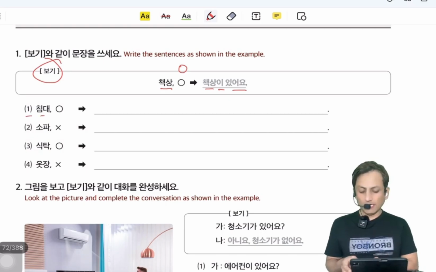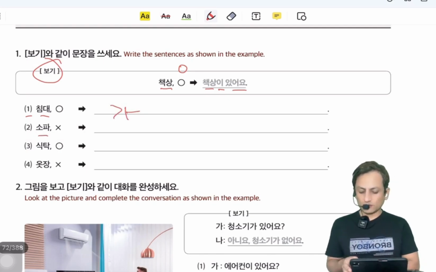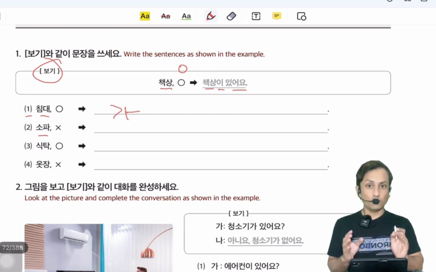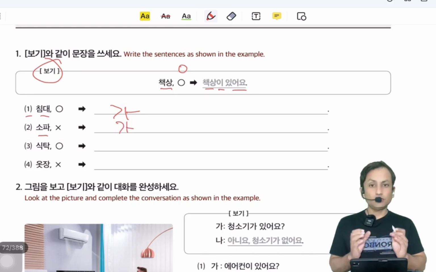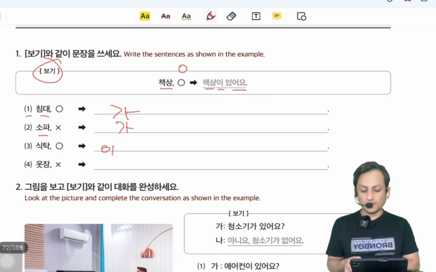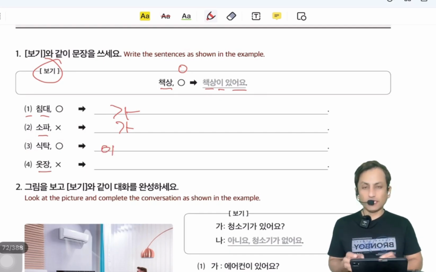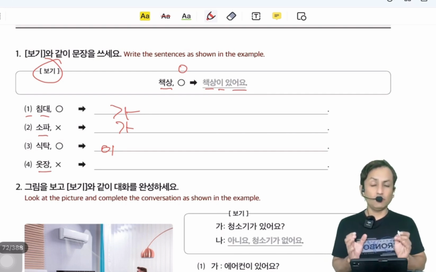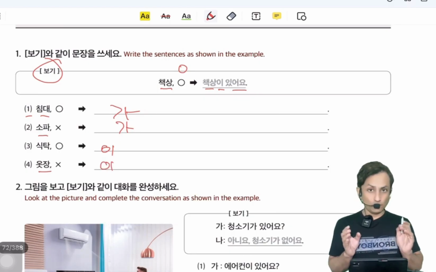Now, number 1, chimde is issoyo. Okay, chimdega issoyo because last is vowel. Next, sopaga opsoyo because cross is opsoyo. In the next number 3, shiktak, the last letter is consonant. Shiktaki issoyo. Now the last one is otjang. Otjang is also ending with a consonant. So we add e. Otjangi opsoyo.